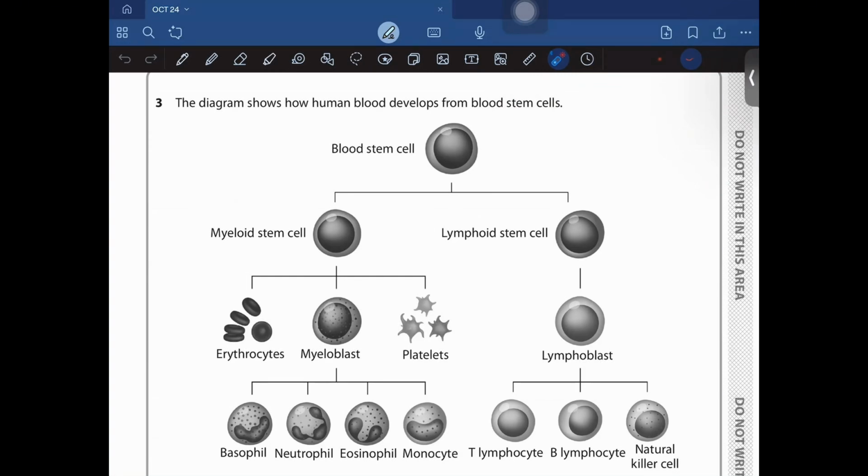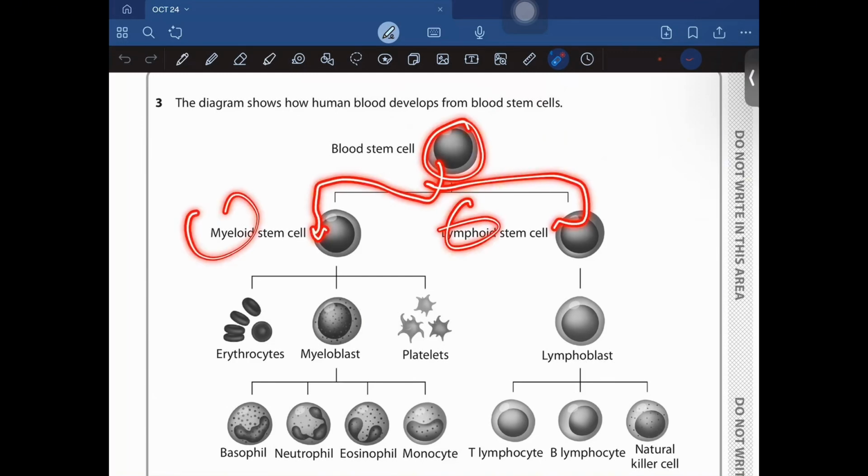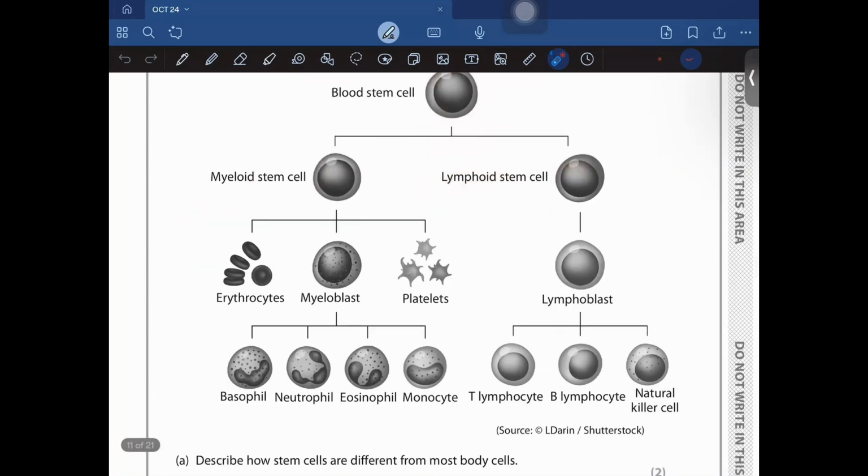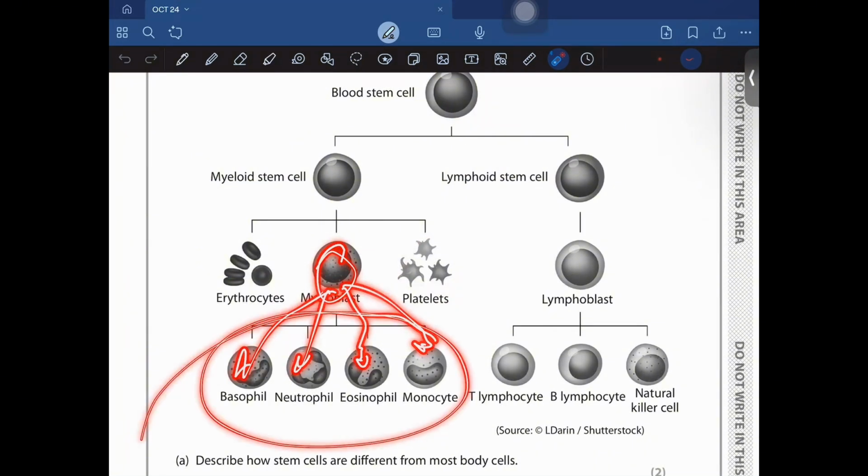So the diagram shows how human blood develops from blood stem cells. You have your blood stem cells, and it is dividing into two: myeloid cell and lymphoid cell. Myeloid cells are responsible for producing erythrocytes, myeloblasts, and platelets, right? These are RBC, red blood cells. These are myeloblasts and these are platelets. Platelets are needed for blood clotting. Myeloblast is divided into basophils, neutrophils, eosinophils and monocytes, right? These are a type of phagocyte.